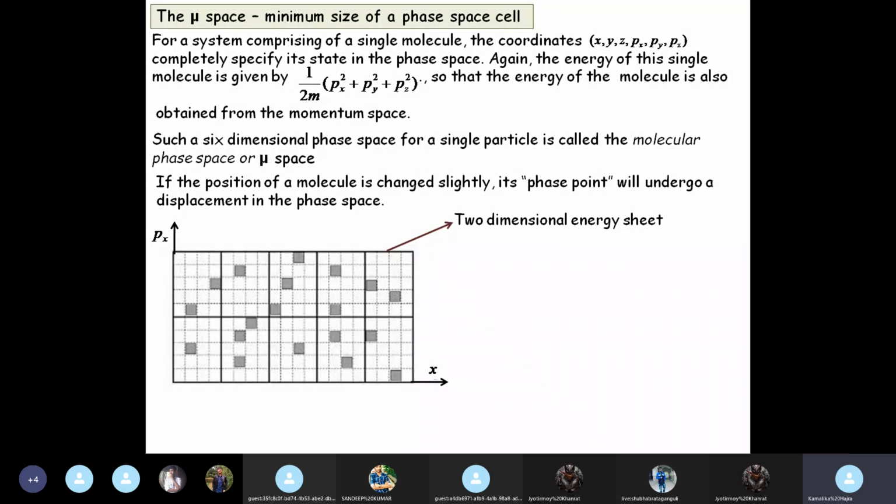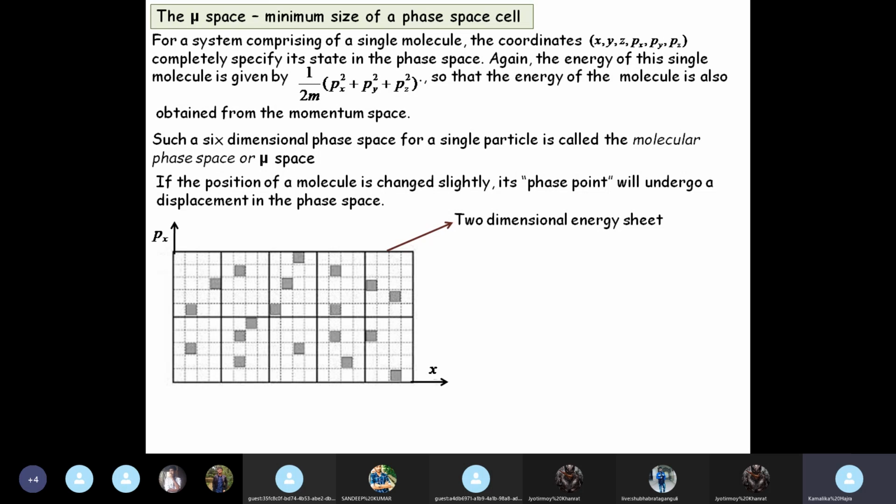When we are in phase space, you cannot single out just one direction. To reach the simplest form, you have to single out one direction of position and one direction of momentum. So we have chosen x, px, and such a plane or lamina is called a two-dimensional energy sheet, where these colored boxes are boxes where the particle may exist.